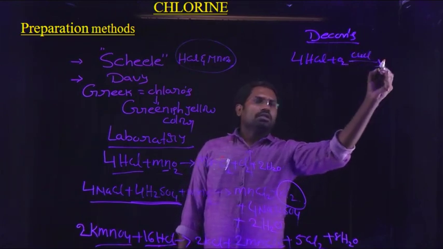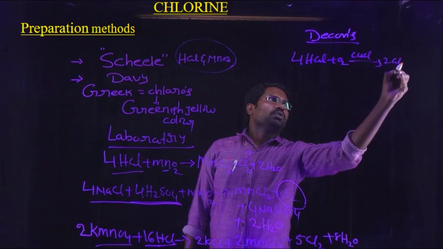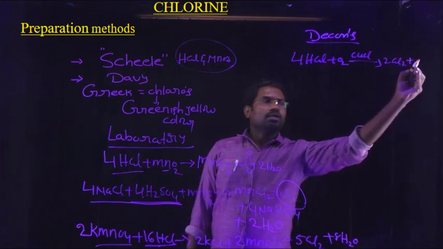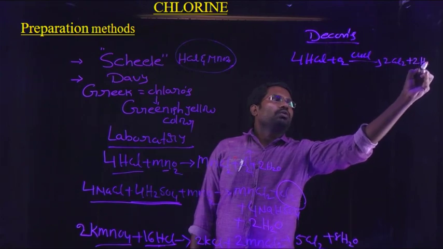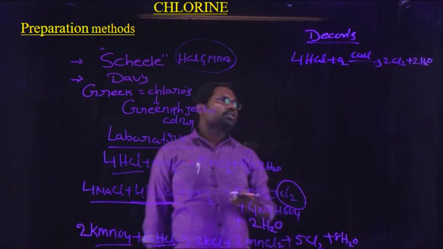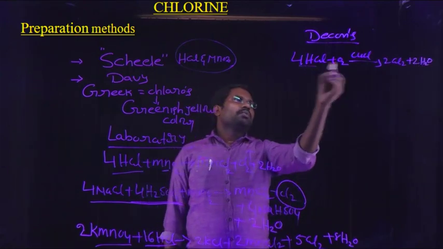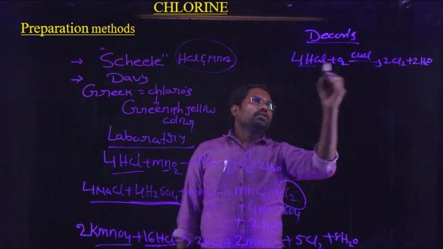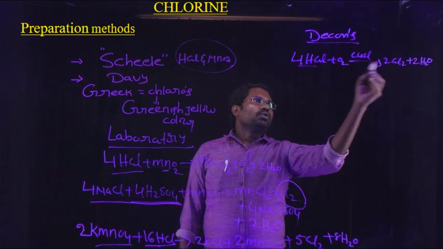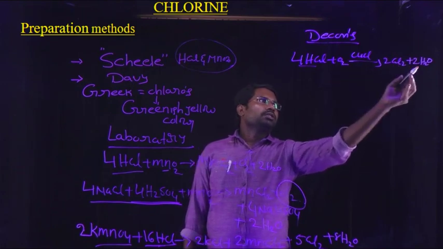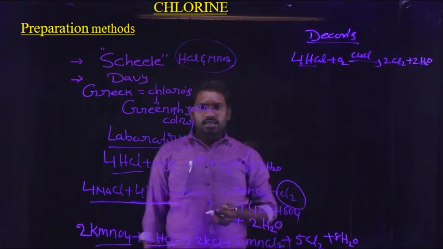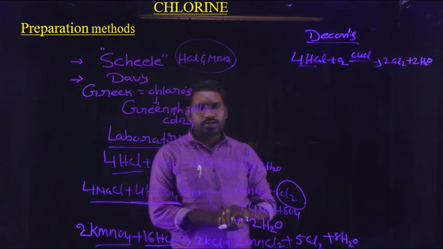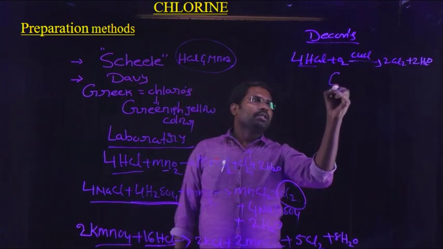So here 2Cl2 is formed, plus 4 hydrogens appear as 2 moles of water. So this is the oxidation of HCl in the presence of cuprous chloride. 4 hydrogens, 4 chlorines produce 4 chlorines, oxygen balanced, 2 oxygens. Okay, this is another preparation method of chlorine, Deacon's method. And next one, the electrolytic method.